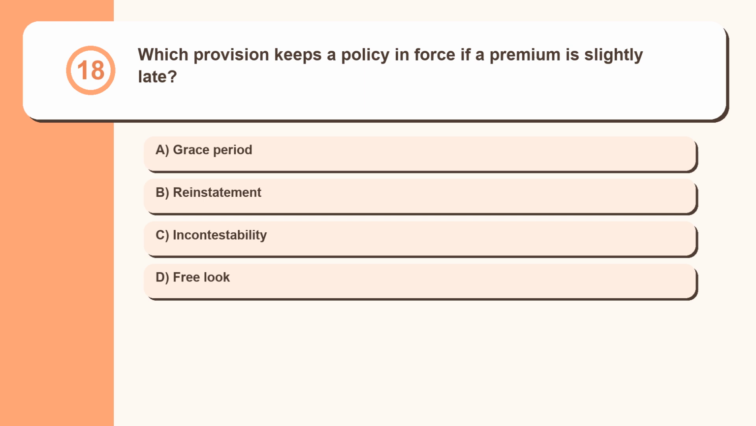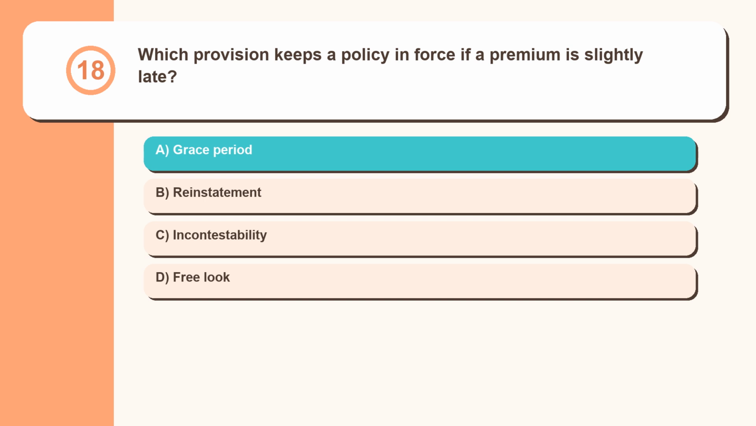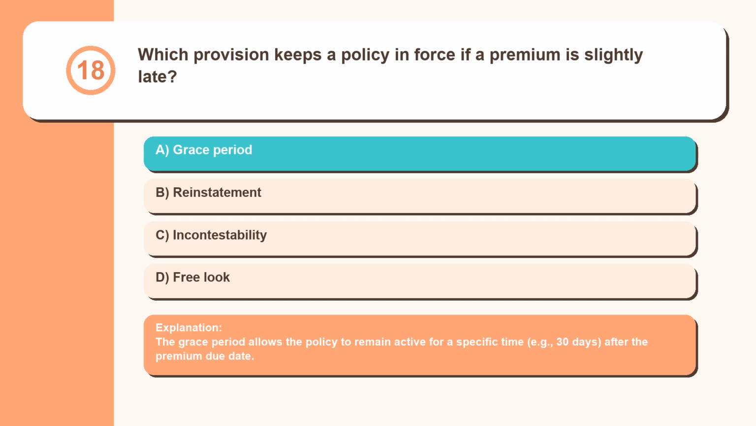Question 18. Which provision keeps a policy in force if a premium is slightly late? Grace period, reinstatement, incontestability, free look. The grace period allows the policy to remain active for a specific time, for example 30 days, after the premium due date.